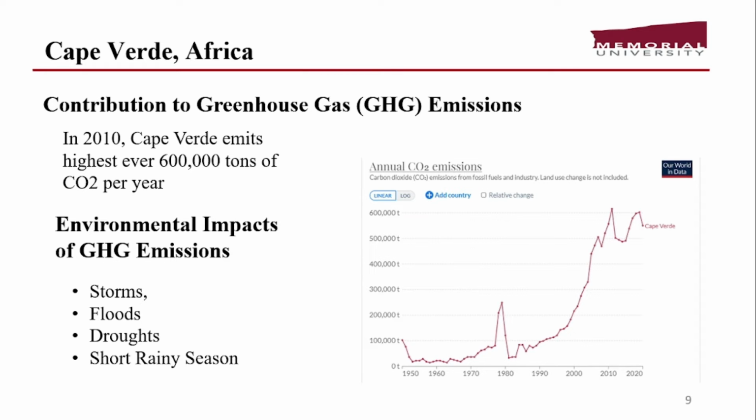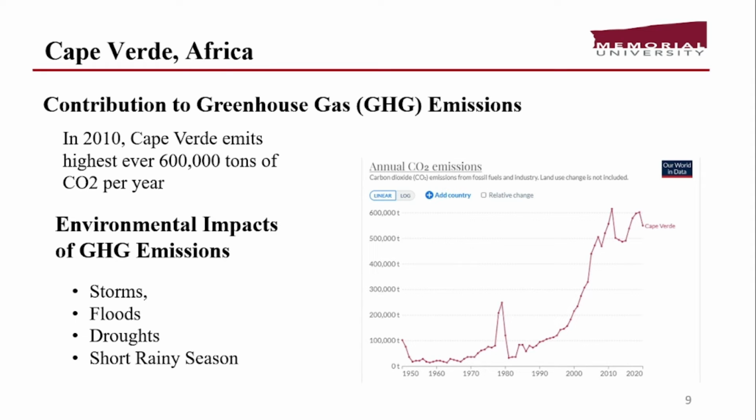After that, new government policies were implemented because they have some environmental risks, which include storms, floods, drought, and short rainy seasons. The majority of residents live near coastal areas, due to which they are vulnerable to sea level rise. So the government implemented new policies intended to move towards renewable energy sources, but they were not consistent. After 2020, they were able to implement these policies.